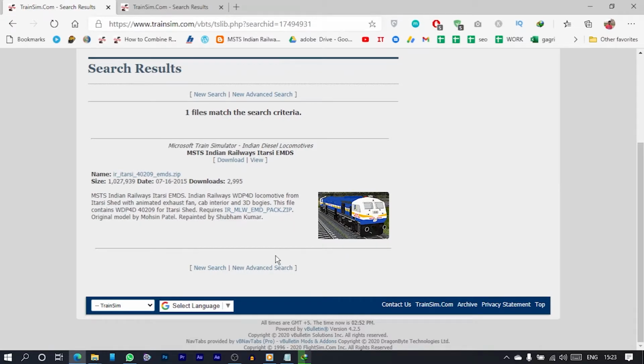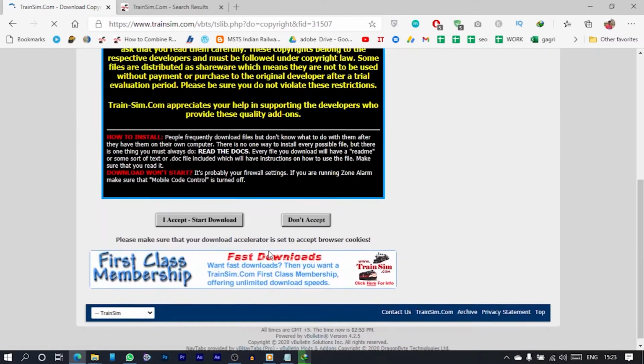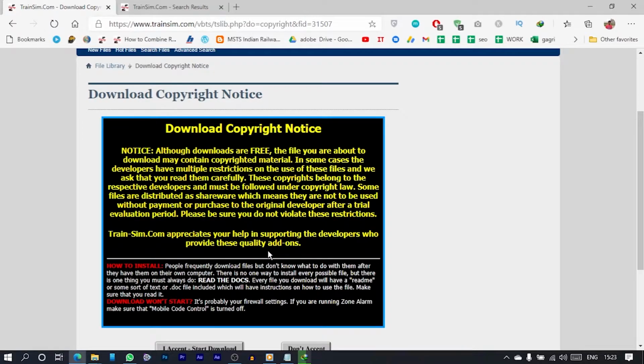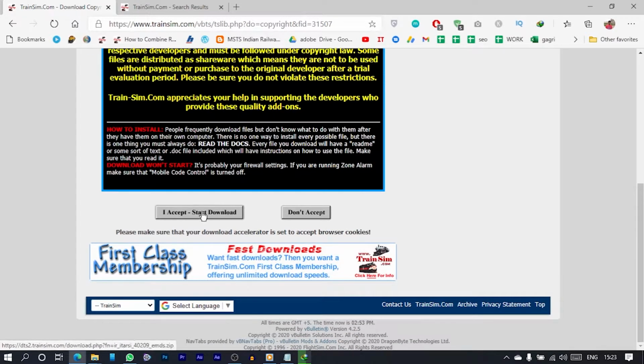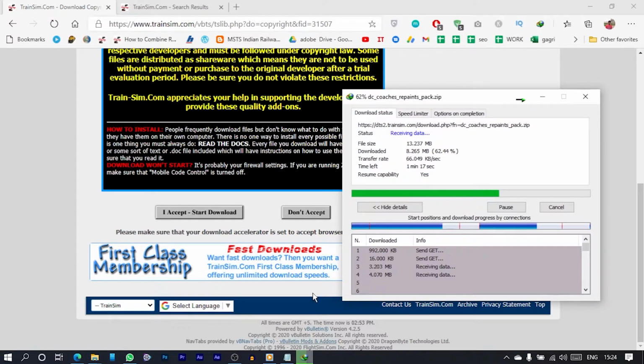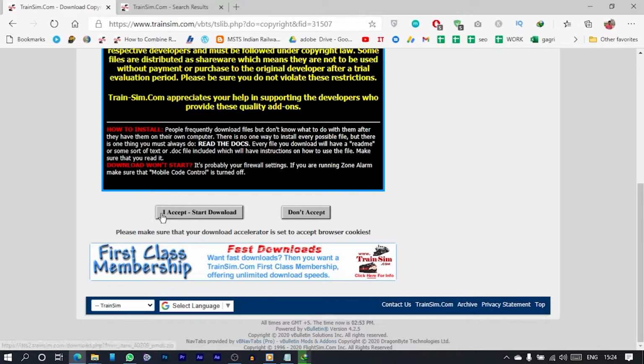So you are clear so far, right? So let's download this first. I'll try to download two simultaneously. I think there is a limit for two, so I can download the second.